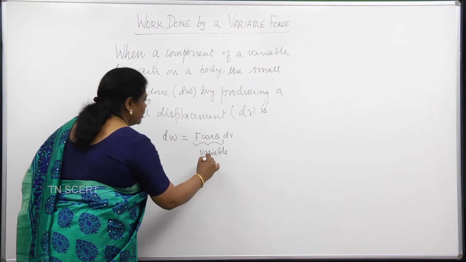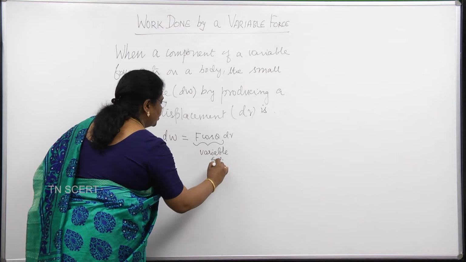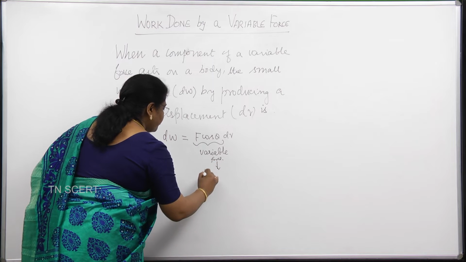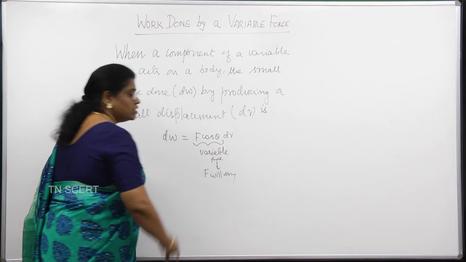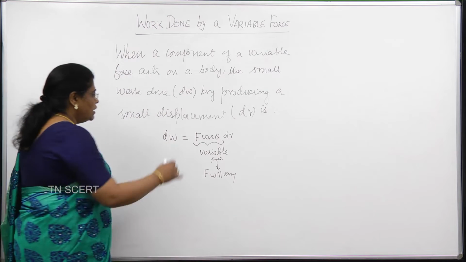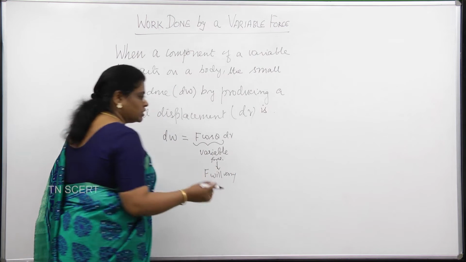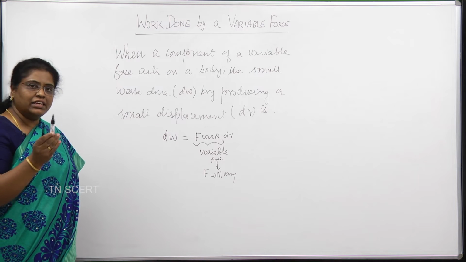You would see the formula remains the same, but the point here is this part of it is a variable force. So, by variable force what do I mean? F will vary and theta might also vary, because we know that when force acts it can act at different theta.